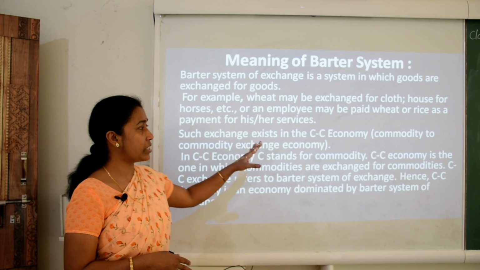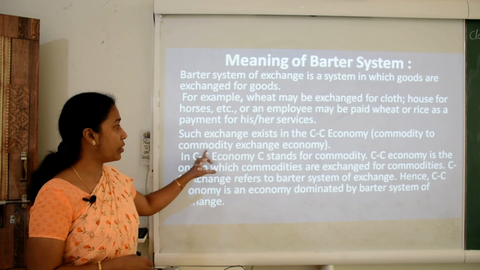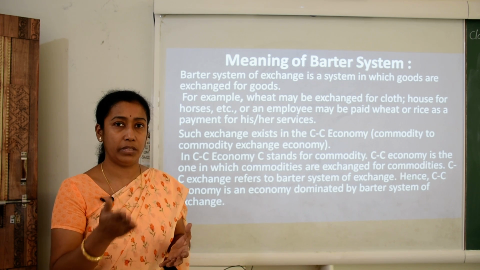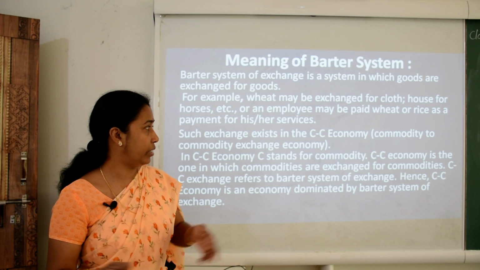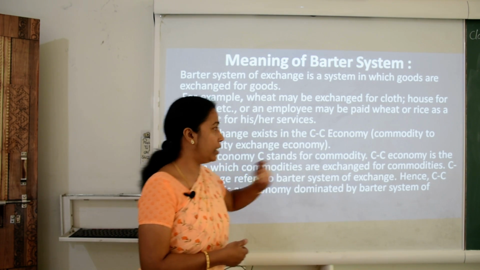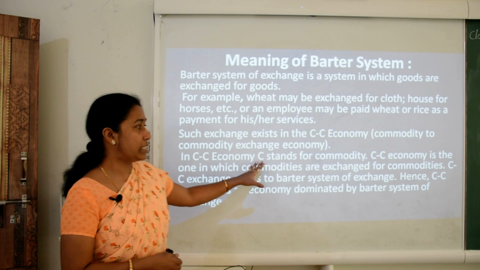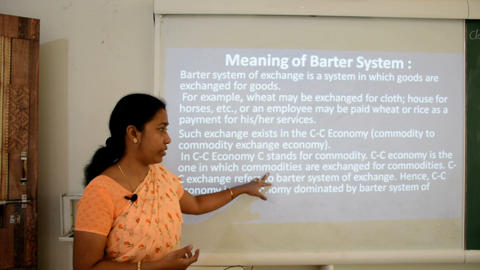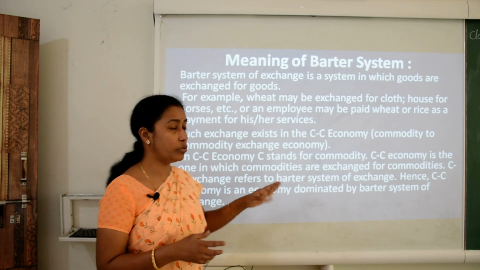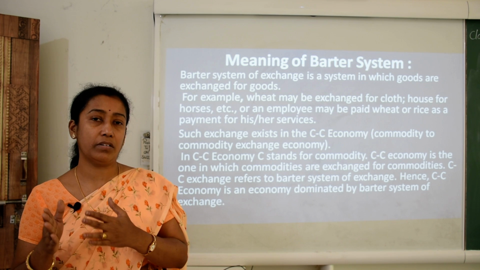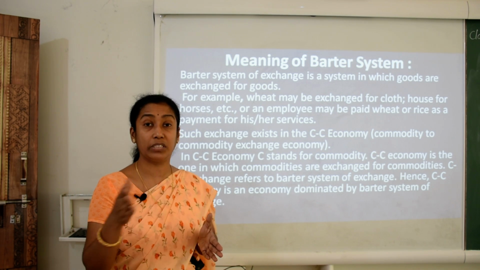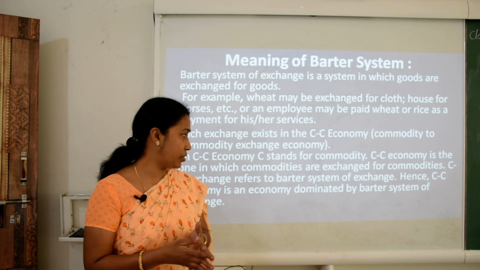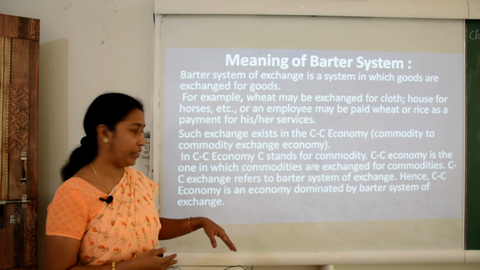Now such exchange exists in the CC economy, that is commodity to commodity exchange economy. This barter system of exchange is called the CC economy, where C stands for commodity, and the CC economy is the one in which commodities are exchanged for commodities, and exchange refers to the barter system of exchange. That means when one commodity is exchanged for another commodity, say for example wheat and cloth, or sugar and any vegetable, it is called a barter system of exchange.